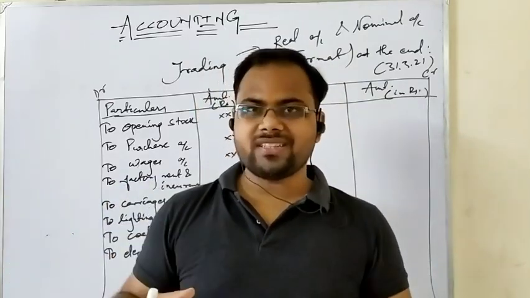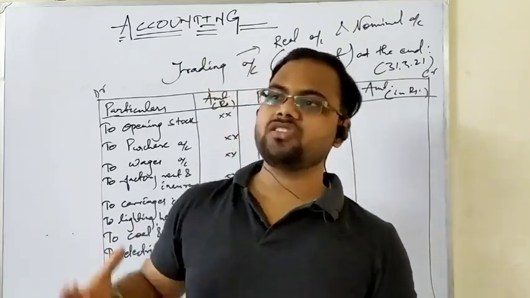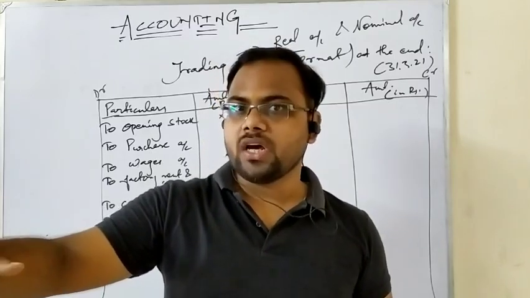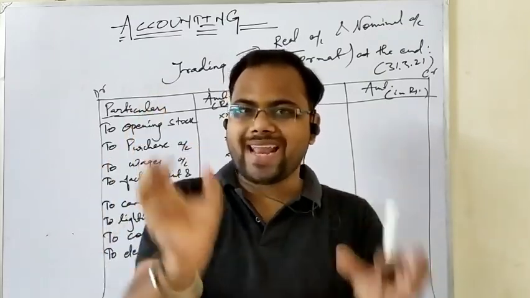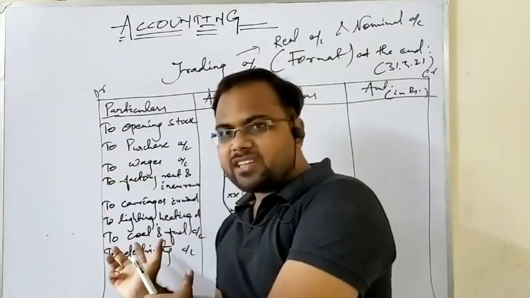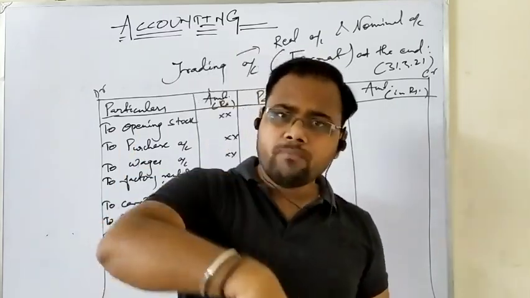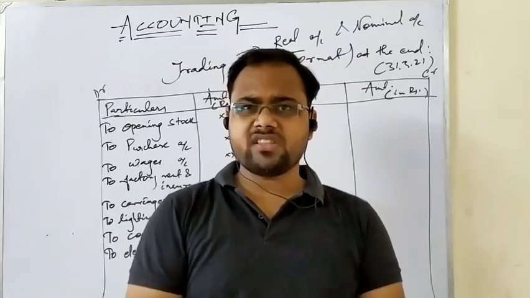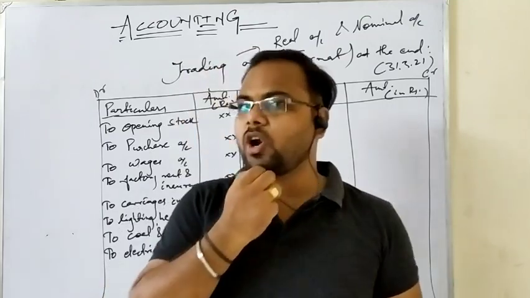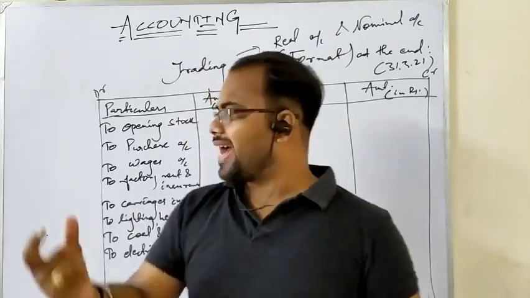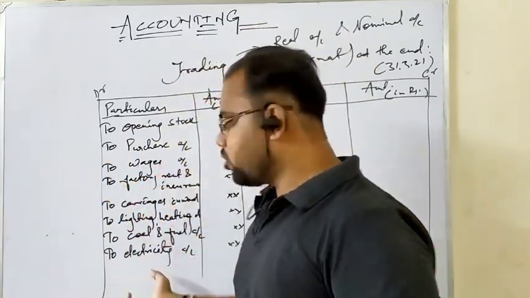That means if electricity is not available for the office, it is manageable. But if electricity is not available for the production unit, then how will you run your machinery? It is not possible. So if it is not mentioned, you can directly write the electricity charges as direct expenses on the debit side of the trading account. But if it is mentioned, then factory electricity or office electricity, you can easily distinguish and segregate the expenses into the debit side of the trading account and the debit side of the profit and loss account. So that is very easy. If it is not mentioned, then electricity charges are directly taken to the debit side of the trading account. There are also a lot of expenses which I could not write in this space.